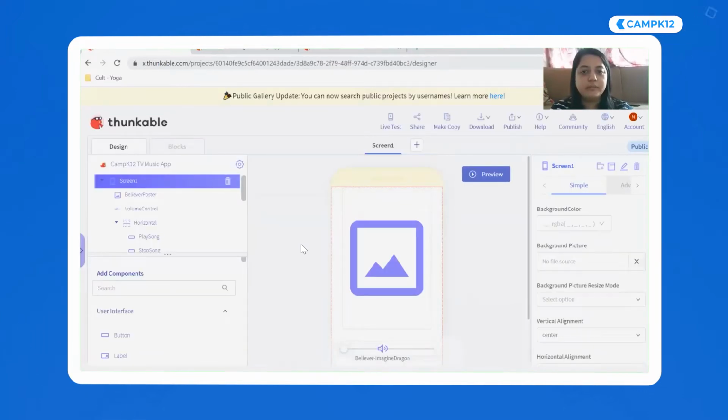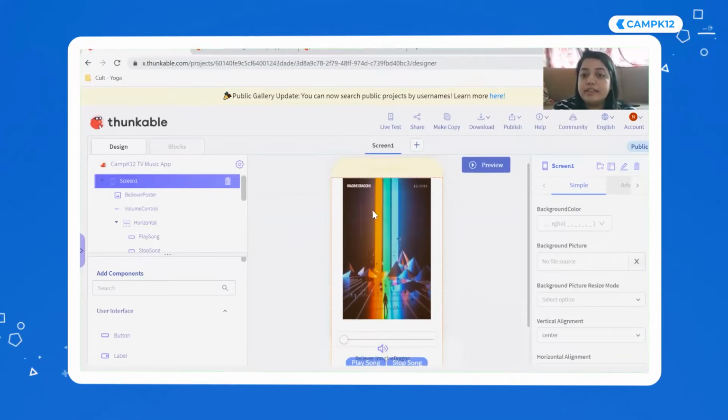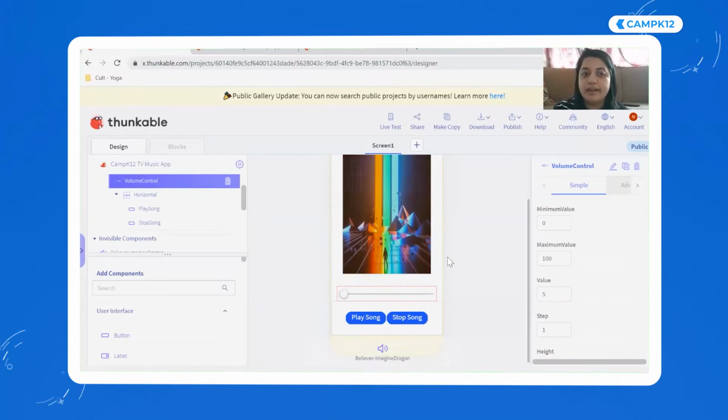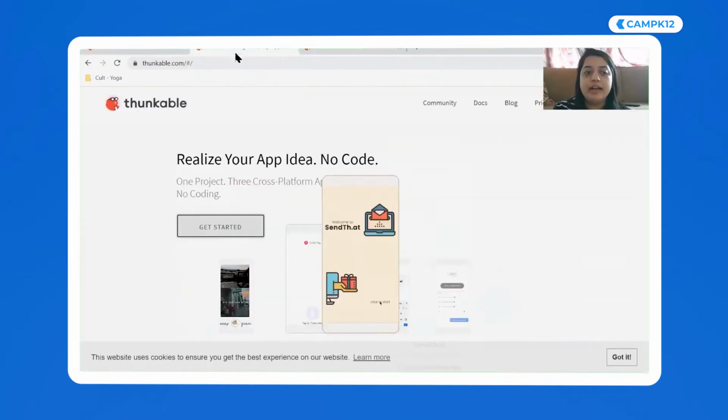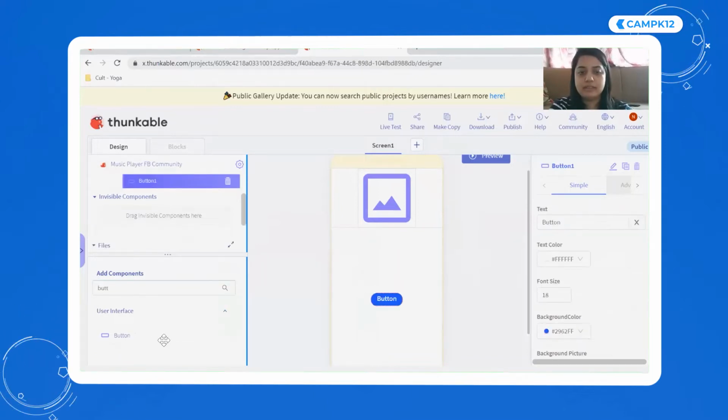So if you come here, do you see, guys, here I have an image, and there are two buttons next to each other, correct? There's also a slider over here that I can use to change the volume, basically for volume control, correct? So the same thing I am going to do here. Inside the row, I'm going to add button 1, and I'm going to add a button again.